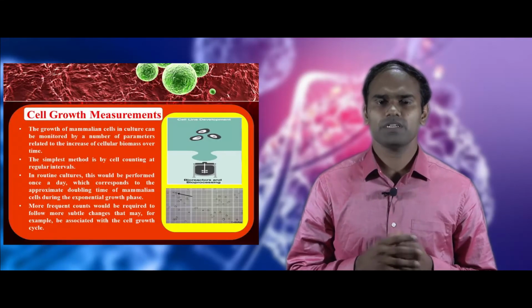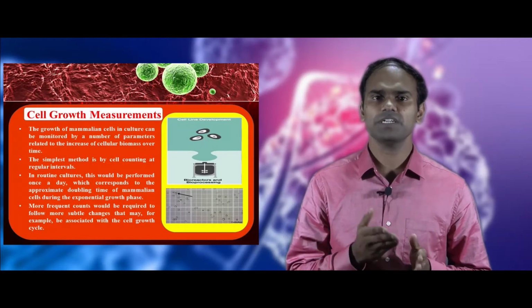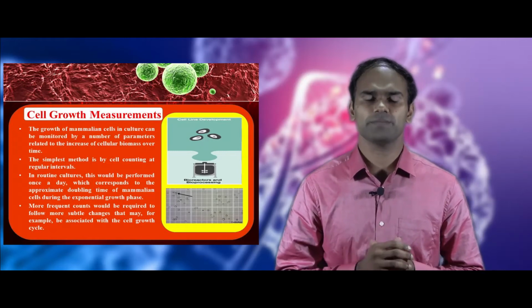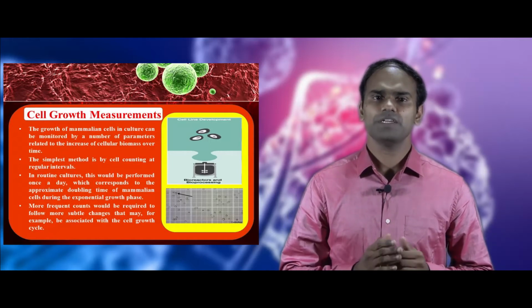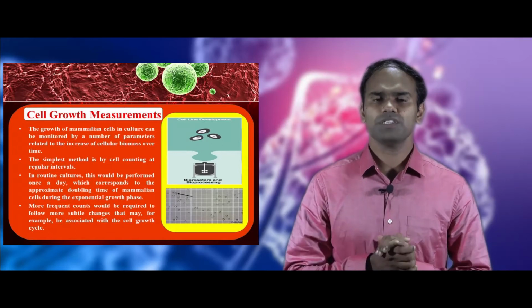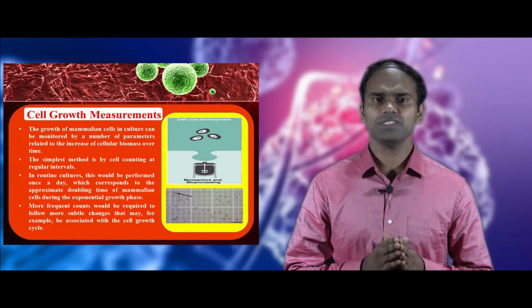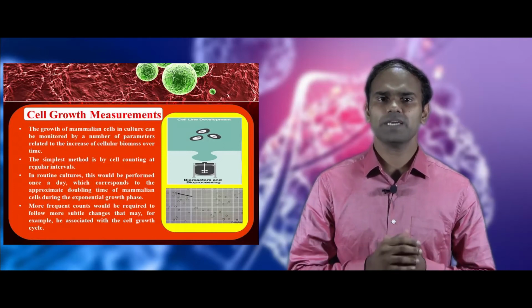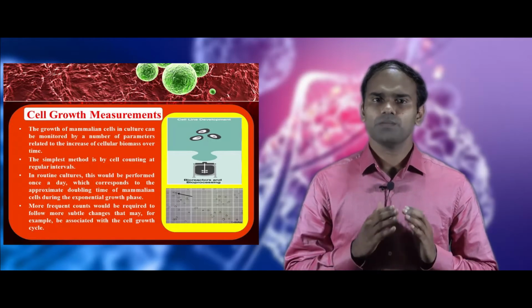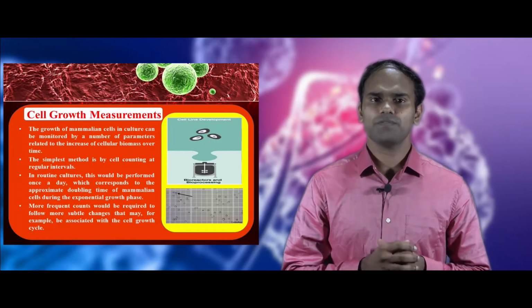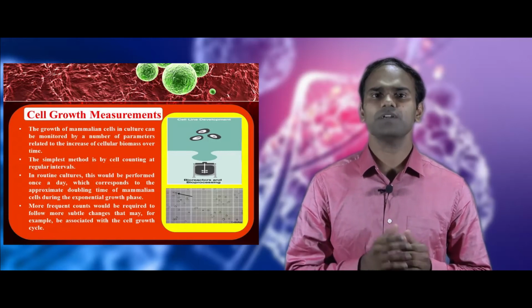The growth of mammalian cells can be monitored by a number of parameters related to the increase in the cellular biomass over time. The simplest method is cell counting at regular intervals. In routine culture, cell counting is performed once a day. This gives us the knowledge about population doubling time of the mammalian cells at the exponential growth phase. More frequent counts can be performed to study the subtle changes associated with the cell growth cycle.